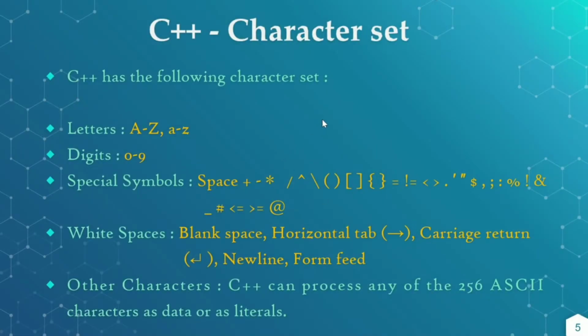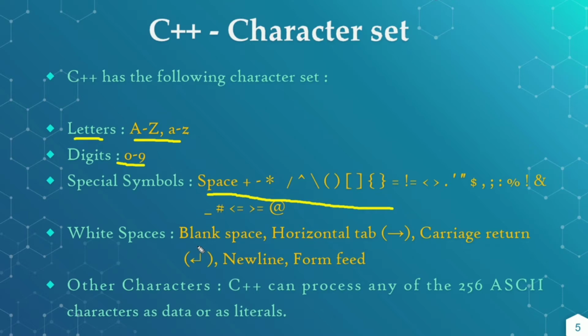The symbols or alphabets related to the character set of C++ are the letters, which consist of uppercase letters A to Z and lowercase letters, and digits 0 to 9. Special symbols are the different symbols which are used for specific purposes: space, plus, minus, asterisk, slash, caret, backslash and different brackets.